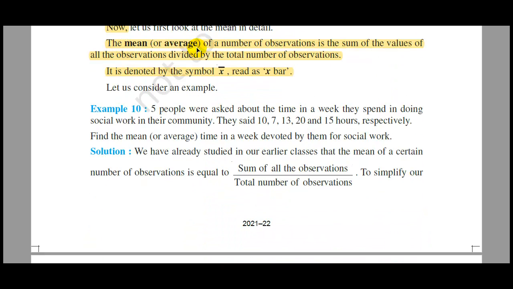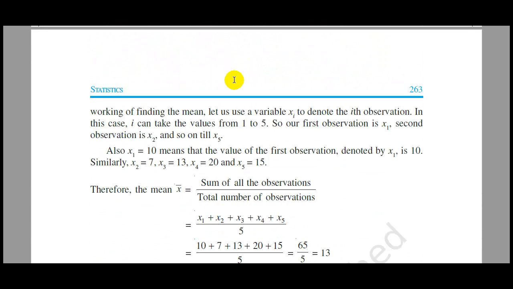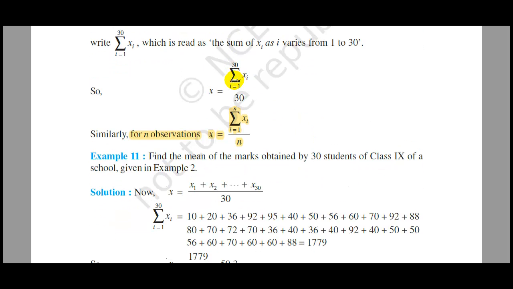The mean or average of a number of observations is the sum of the values of all the observations divided by the total number of observations. It is denoted by the symbol x bar. So the mean for n observations is given by x bar equal to the summation of xi, as i varies from 1 to n, divided by n.